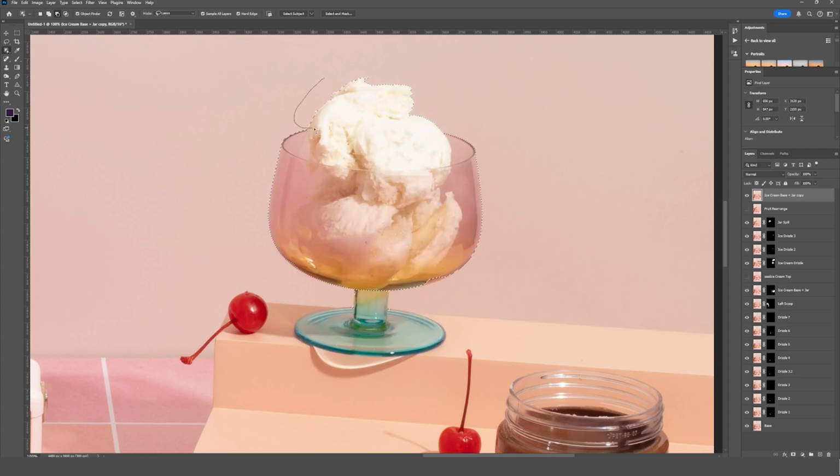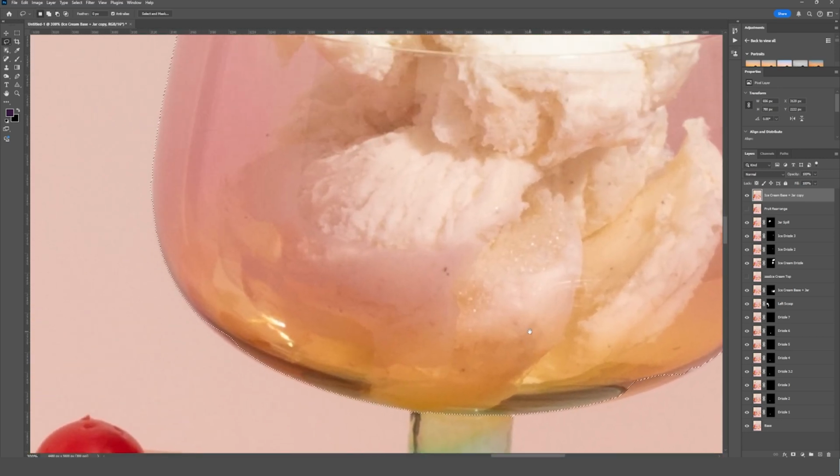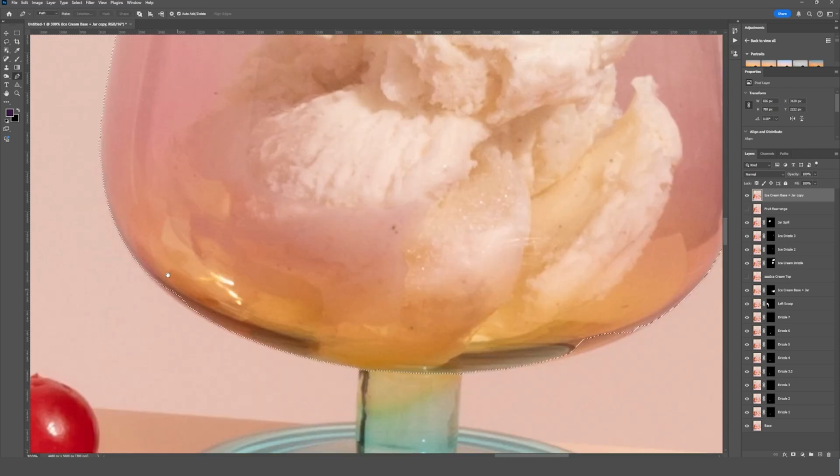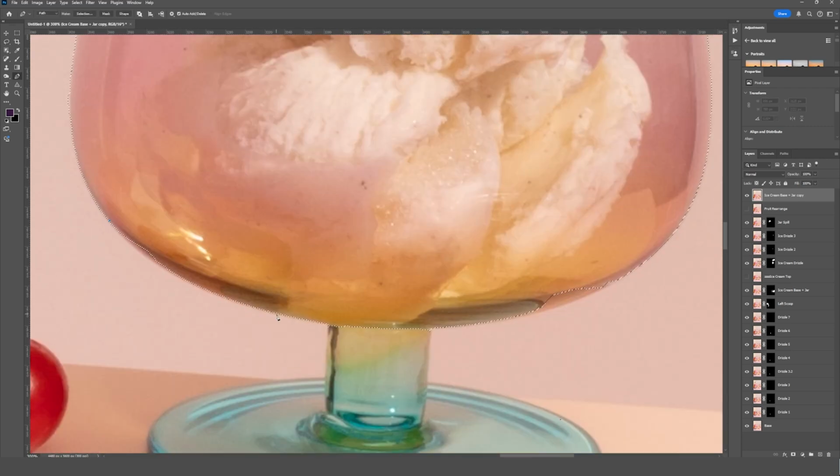Let's do the same. Again, I'm holding Alt or Option and I'm just circling the areas I don't want to remove. If you want to add, alternatively, you can just hold Shift. So this is doing pretty well. So now I'm just going to go in and refine this. I'm going to grab the lasso tool, holding Alt again, and let's just remove these little areas of pixels that got left behind. And now we'll zoom in a little bit closer, and I'm going to grab my pen tool to really refine this. So the shortcut for that is P, and I'm just going to come around these edges here and make sure that nothing is left out.